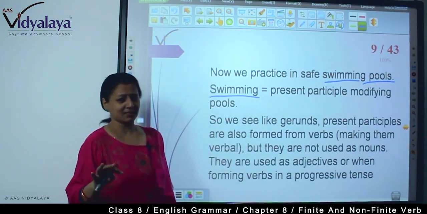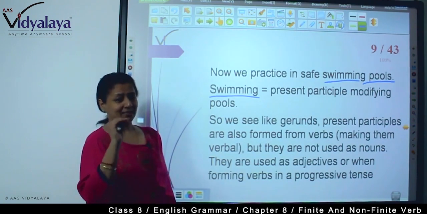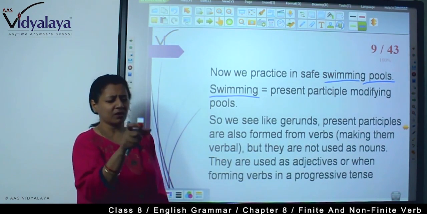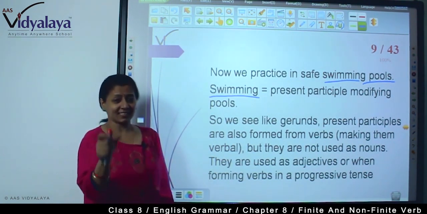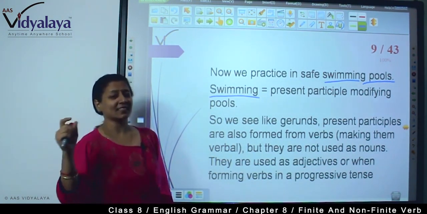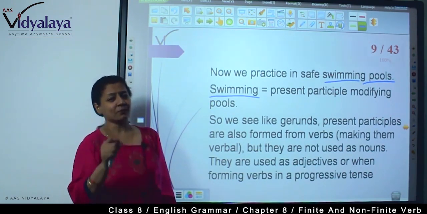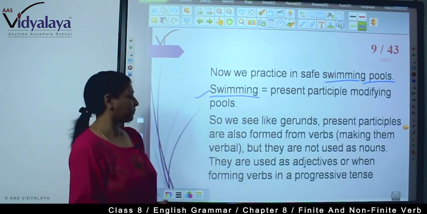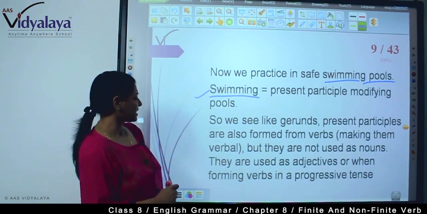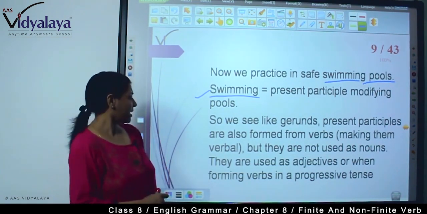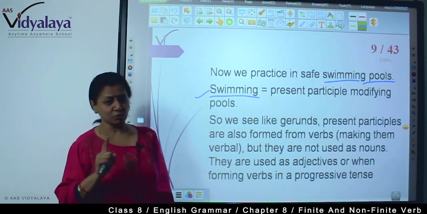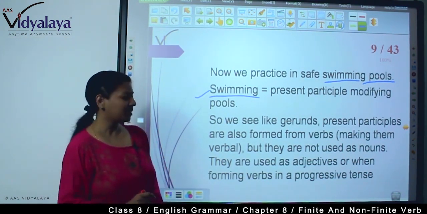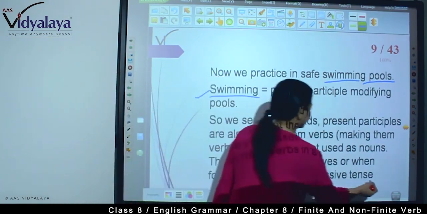So whenever verb plus ing is used as an adjective, that is a present participle. So here swimming is used as an adjective. Like gerunds, present participles also form from verbs, making them verbal, but they are not used as nouns. They are used as adjectives or when forming verbs in a progressive tense.